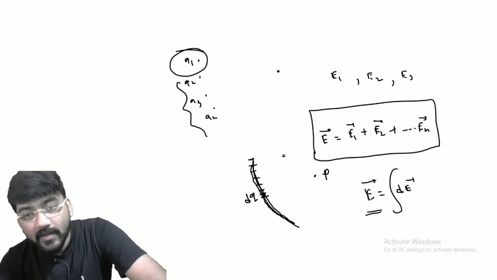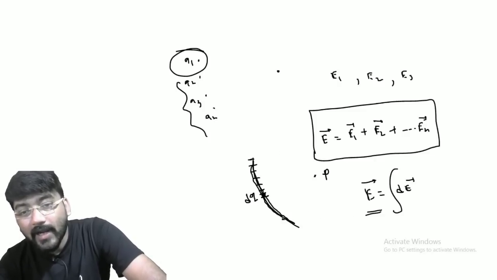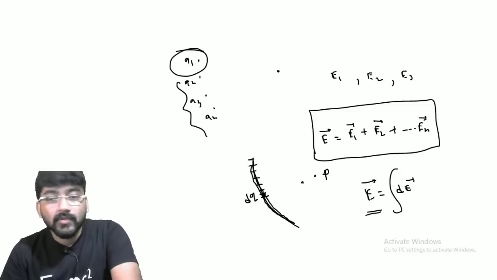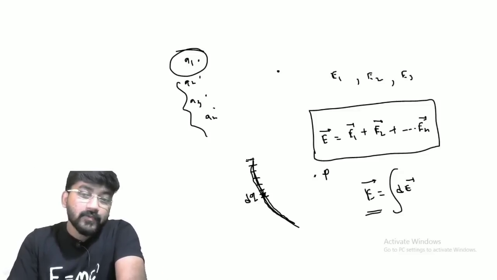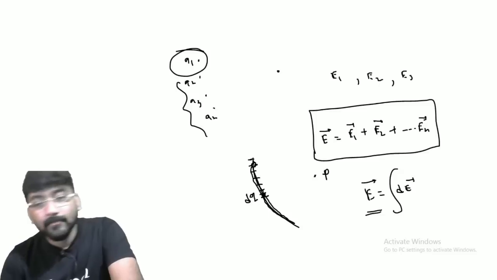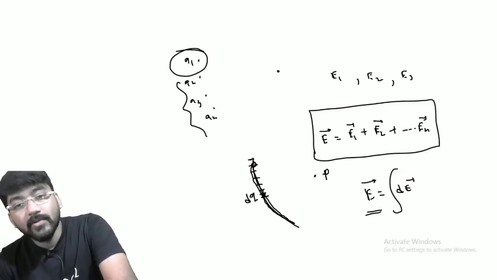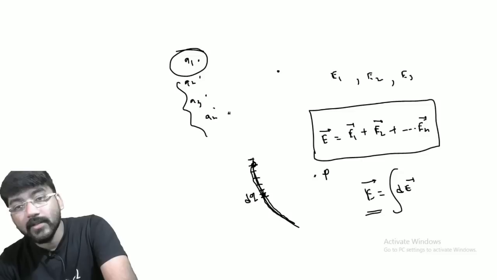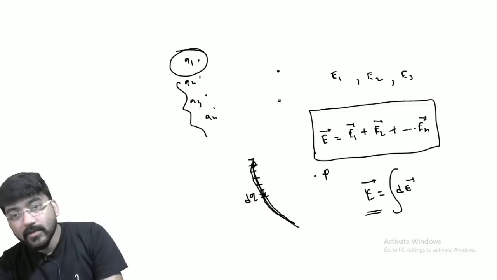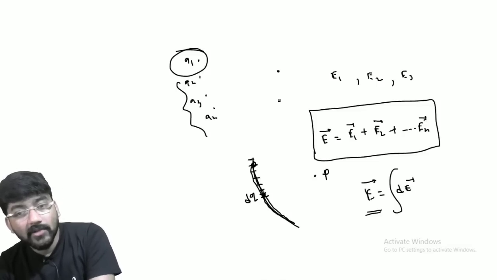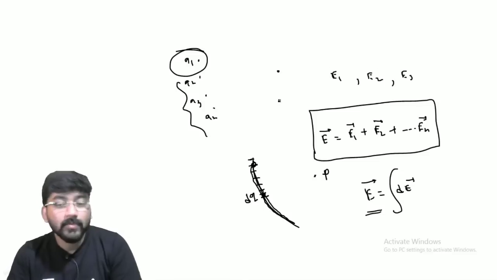But the ultimate thing is that we have to add up all the electric fields. According to the superposition principle, we can find the electric field due to each individual charge element, and then add them all up. So this is actually the superposition principle.